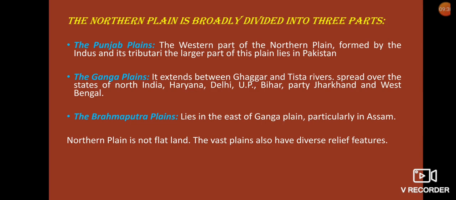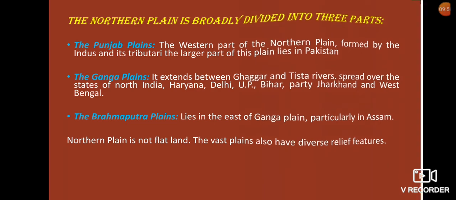The Ganga Plains. The Ganga Plains extend between the Ghaggar and Teesta rivers. It is spread over the states of North India, Haryana, Delhi, UP, Bihar, and partly Jharkhand and West Bengal to its east.